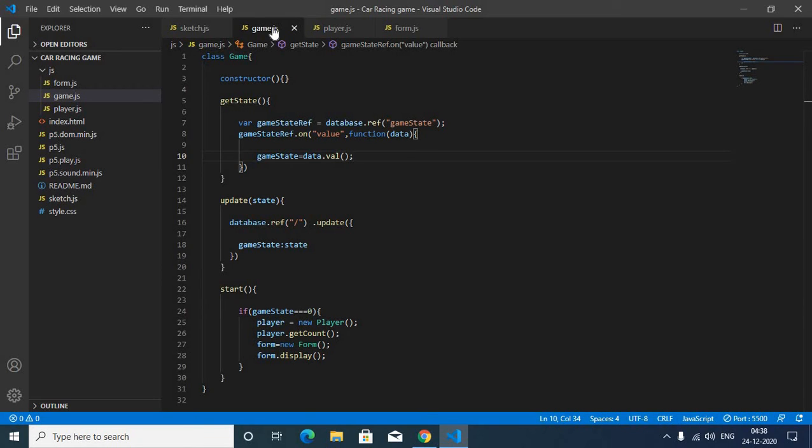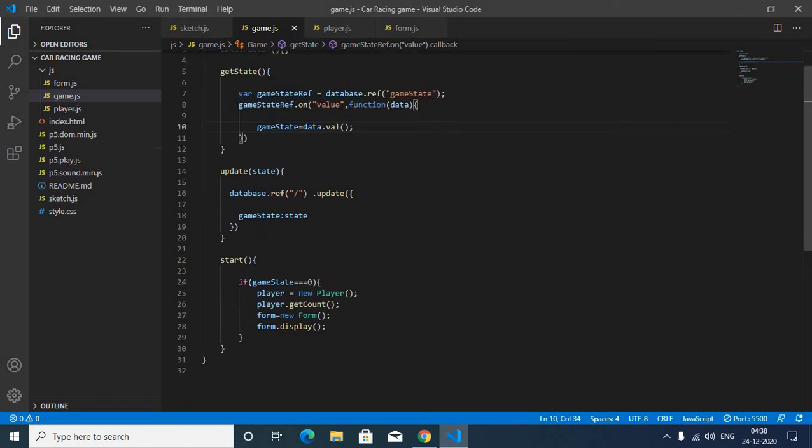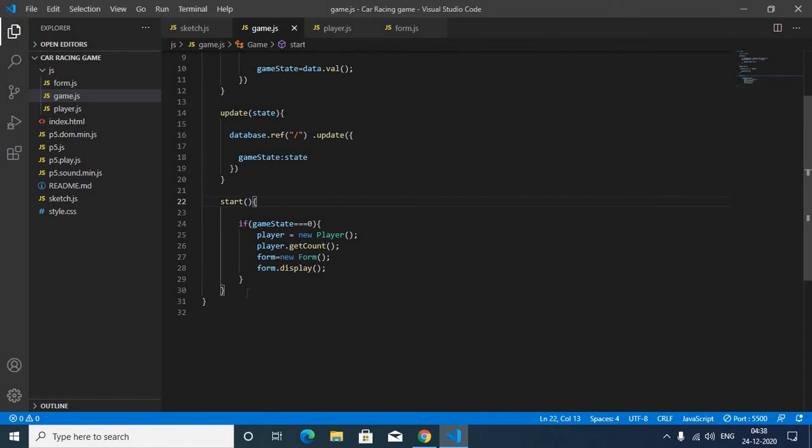Now we write a play function which will be called when the game state reaches play state, or 1. For in our game the game state will be 1 for play. So after this start, make a function play, then curly brackets.